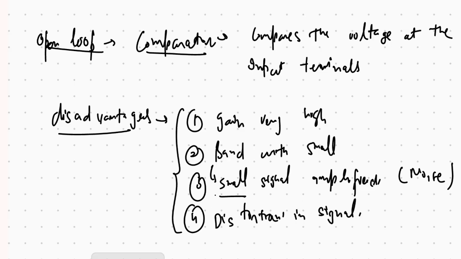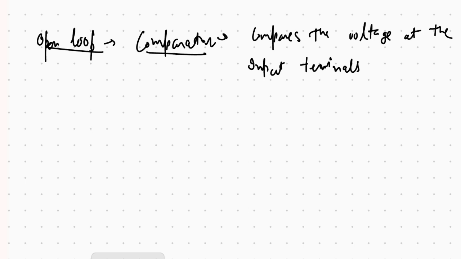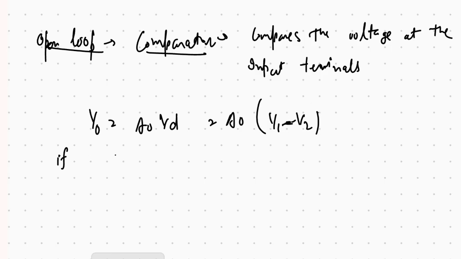These are its disadvantages. So V output, we already know, is equal to A naught VD, which is equal to A naught times (V1 minus V2). If V1 is greater than V2, then V output is plus V saturation.